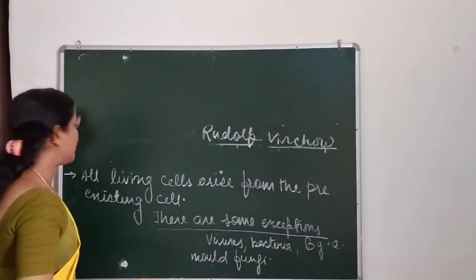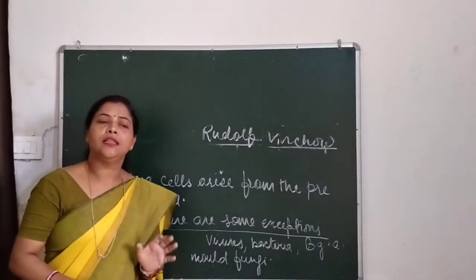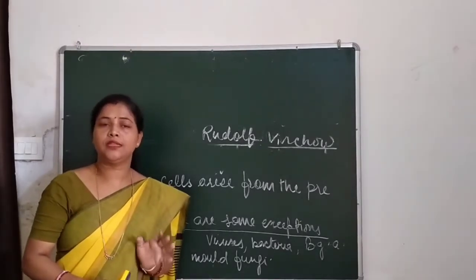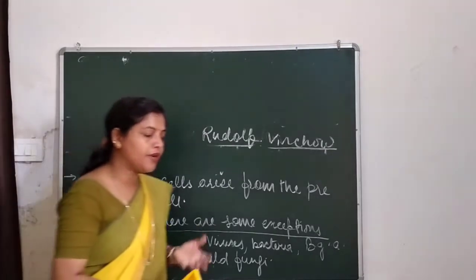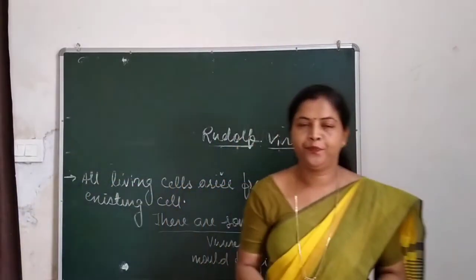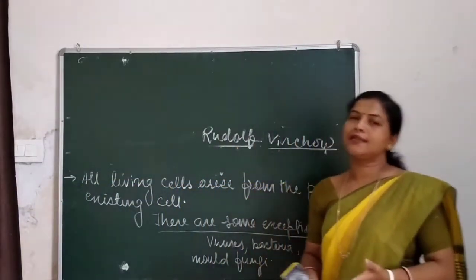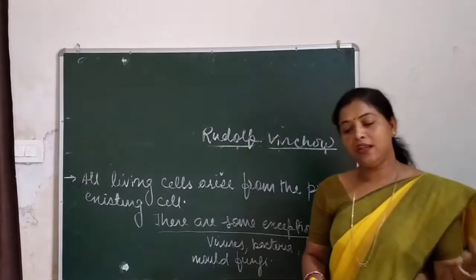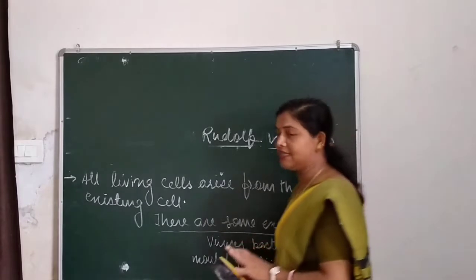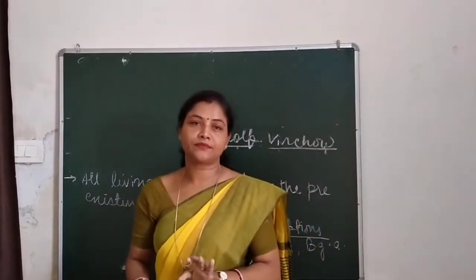But even after giving these theories, there are some exceptions. For example, viruses are not kept under the cell theory, because they act like non-living when outside the living cell, and become completely living when they get inside the living cell.